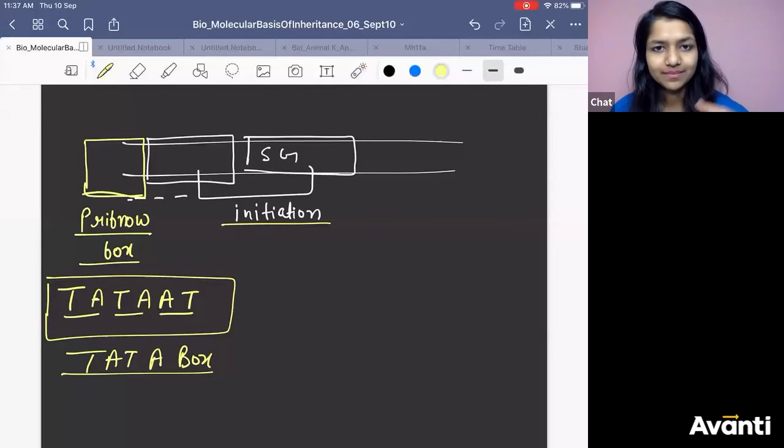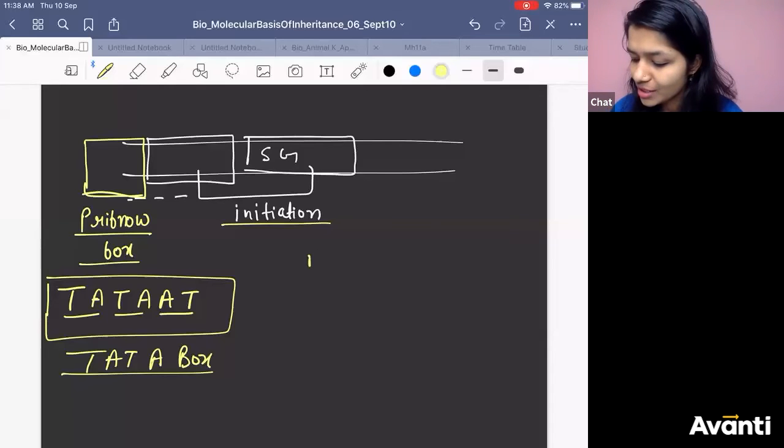The moment they get the initiation, what will come now? RNA nucleotides will come. In case of DNA, what was coming? Deoxyribonucleoside triphosphate was coming. In case of this, what will come?